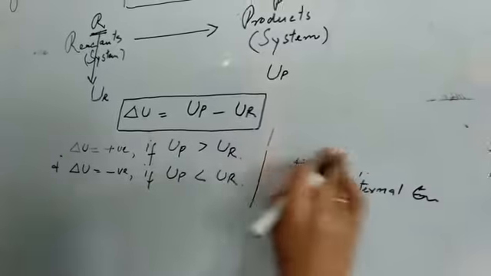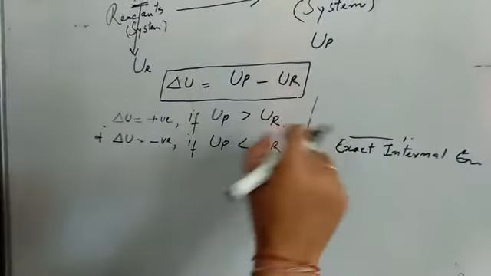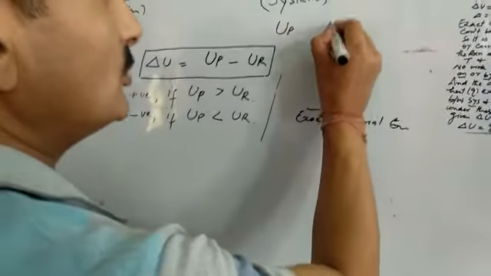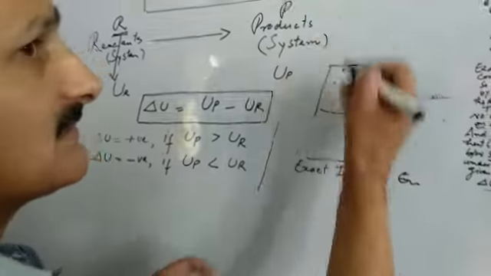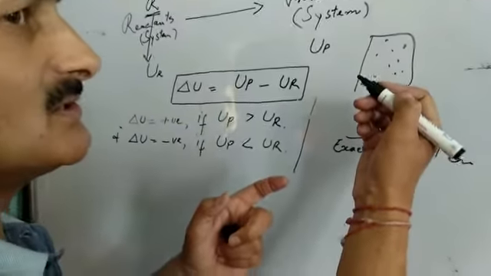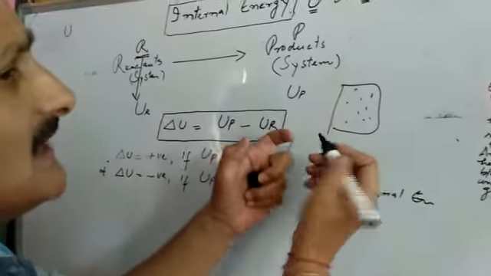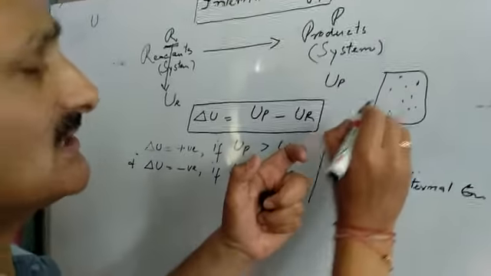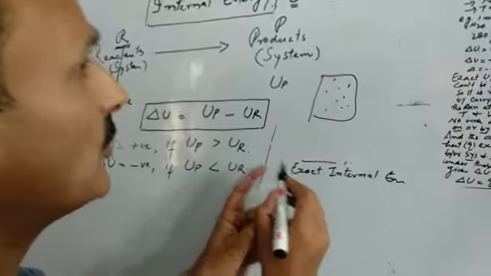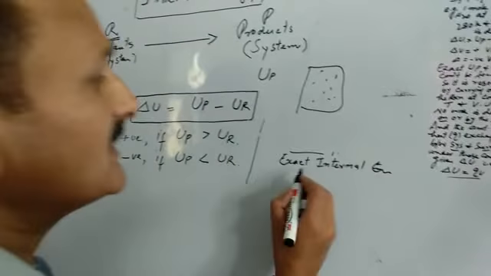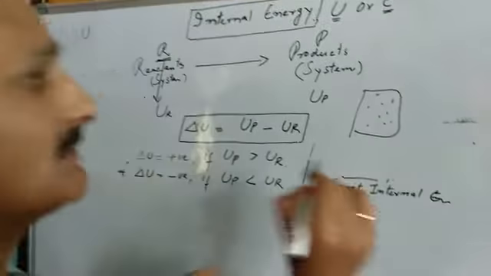Reason is very simple. If we have a system, it has certain particles, it has various forms of energy. Now we can't find the exact amount of energy associated with the system.